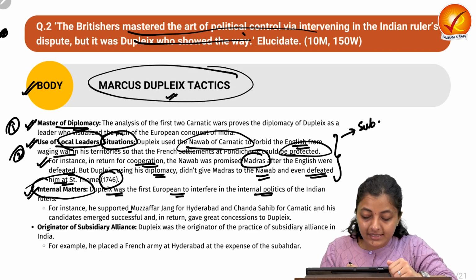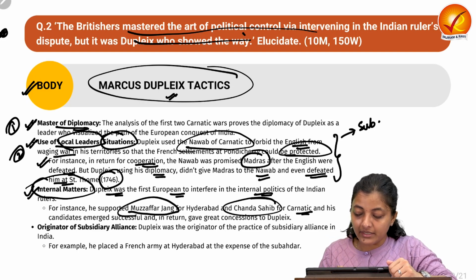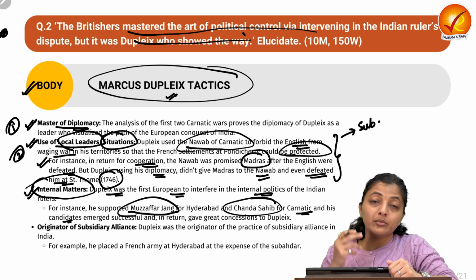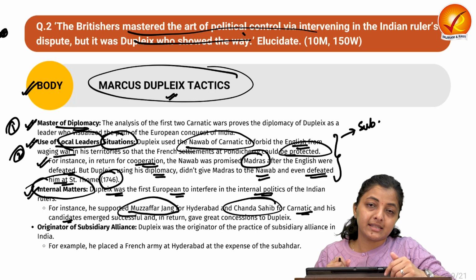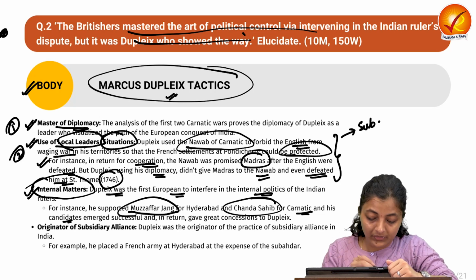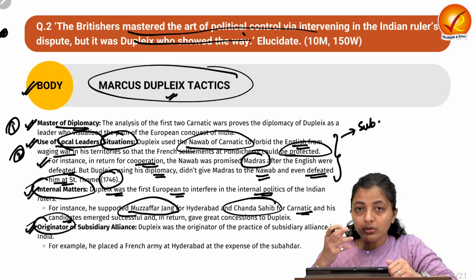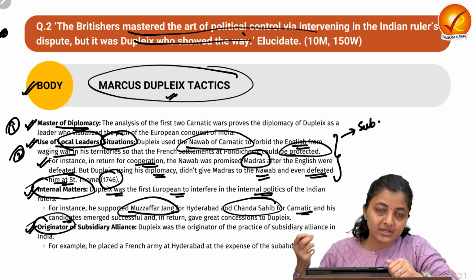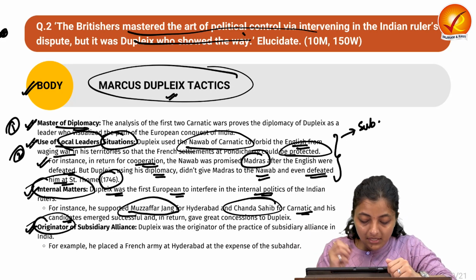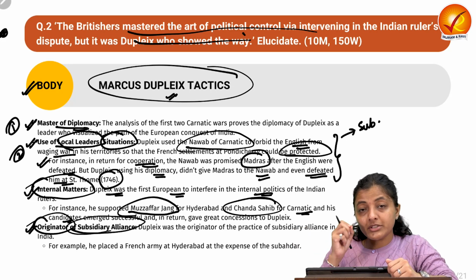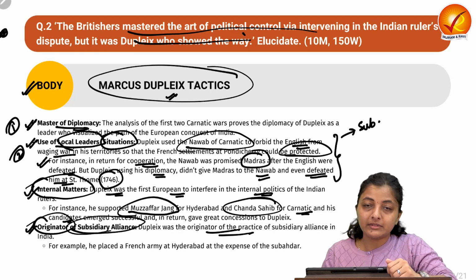For instance, he supported Muzaffar Jung for Hyderabad and Chanda Sahib for the Carnatic, and his candidates emerged successful, and in return he asked for greater concessions from the Indian rulers. Next, he was the originator of the subsidiary alliance. Although the well-planned subsidiary alliance was carried out by Lord Wellesley in the British Raj, the originator of the subsidiary alliance was Dupleix.